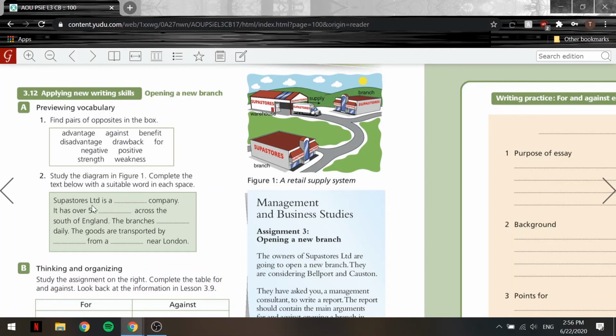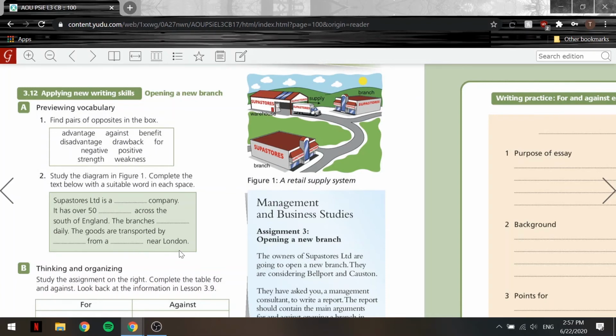So Superstores Limited is a dash company. Like I said, it is a retail company. It has over 50, based on the different branches I'm seeing, I'm guessing it's the word branch. So it has over 50 branches across the south of England. The branches dash daily, we'll say are supplied. Okay, the branches are supplied daily. The goods are transported by, if you can see here, warehouse, supply, and it goes by road. Okay, so we'll say the goods are transported by road from a dash near London. We'll say a warehouse near London.